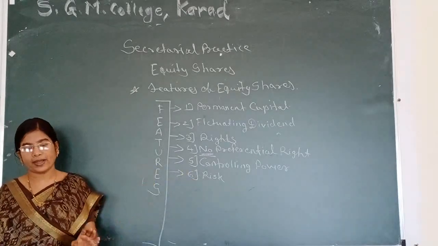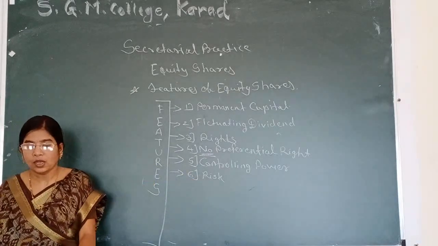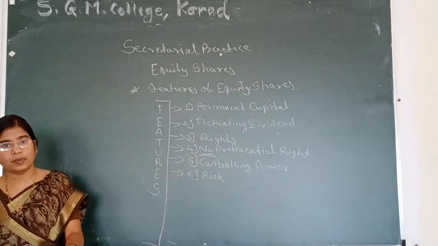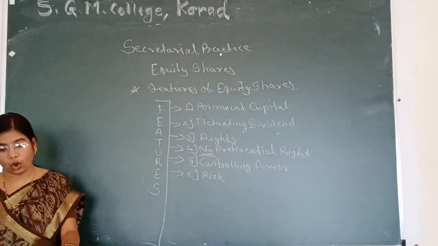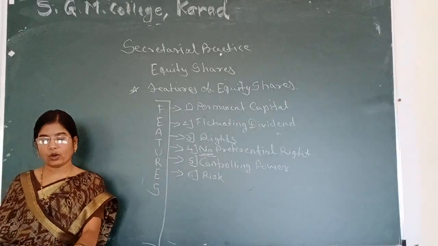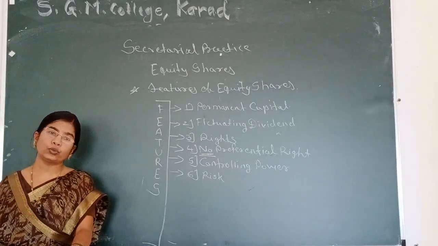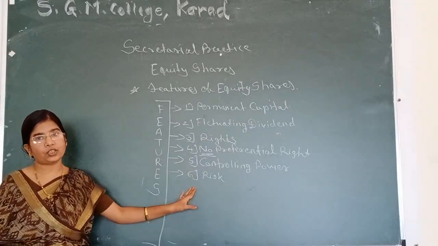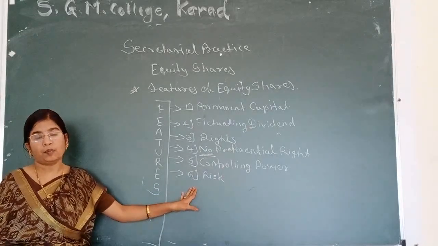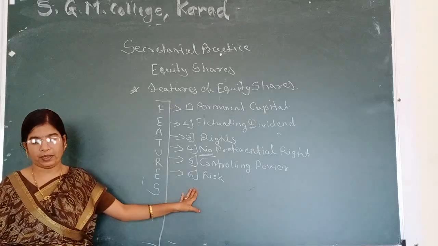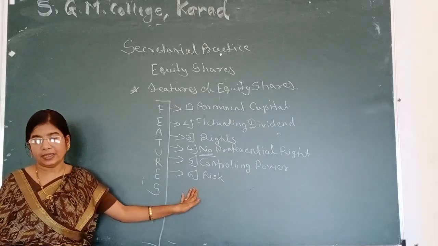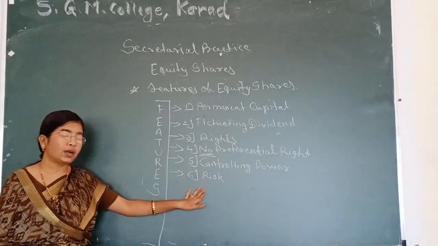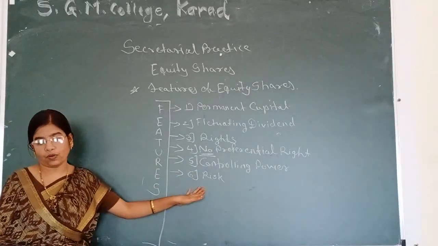Why are they called risk bearers? Because if the income of a company falls, meaning the company suffers a loss, the rate of dividend also comes down. Due to this, the market value of equity shares goes down, and still equity shareholders provide the capital to the company. So they are risk bearers. They take more risk than other investors of a company.